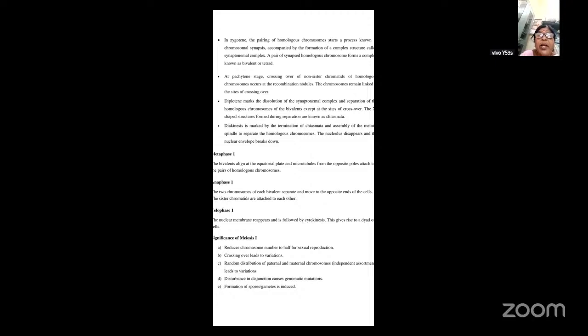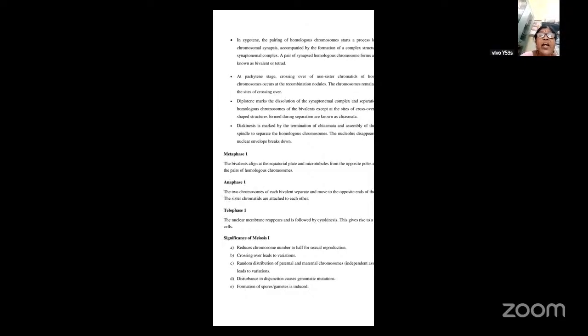So only at that site will they not get separated. The X-shaped structures seen during the separation are called the chiasmata.